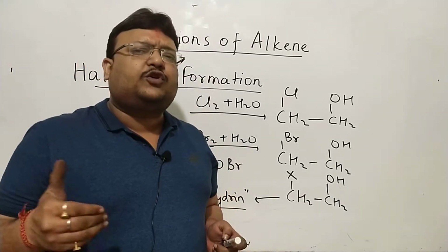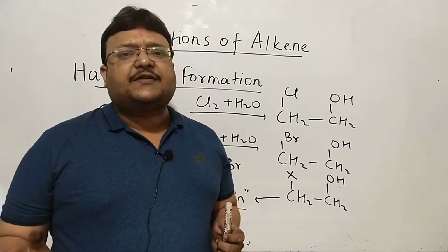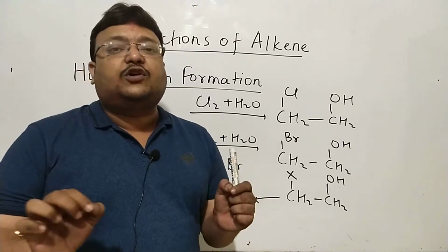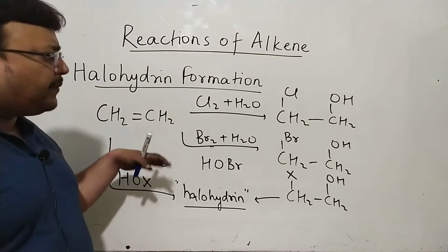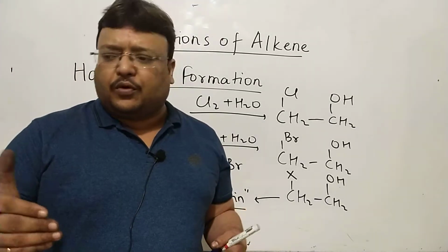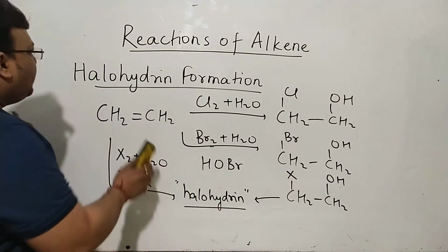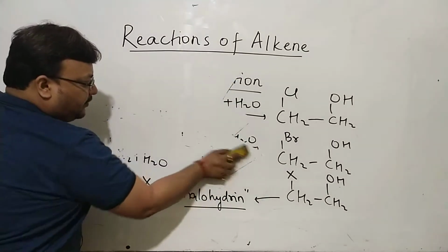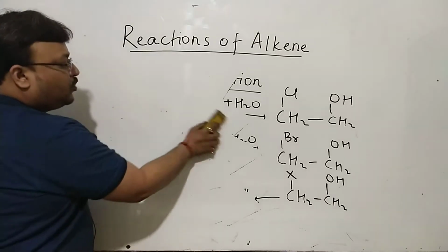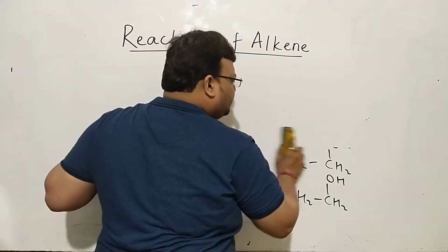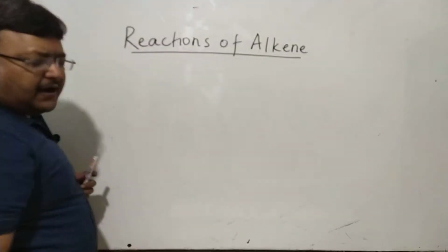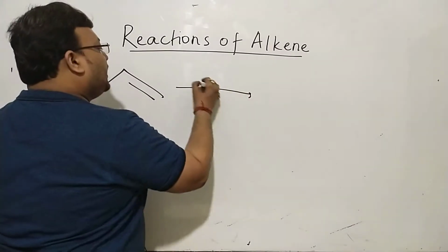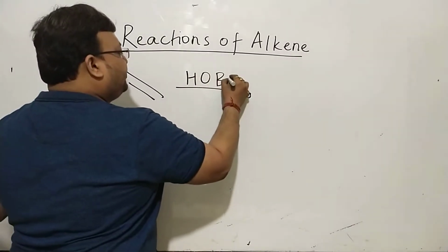We'll talk about regio-specificity first. I must have told you regio means which region of the molecule is getting affected. This is the smallest alkene, the 2-carbon alkene. Take the higher homologue, propene, and right away you'll want to pause the video and copy everything at your convenience. Say it's propene to which you're adding HOBr or HOCl.